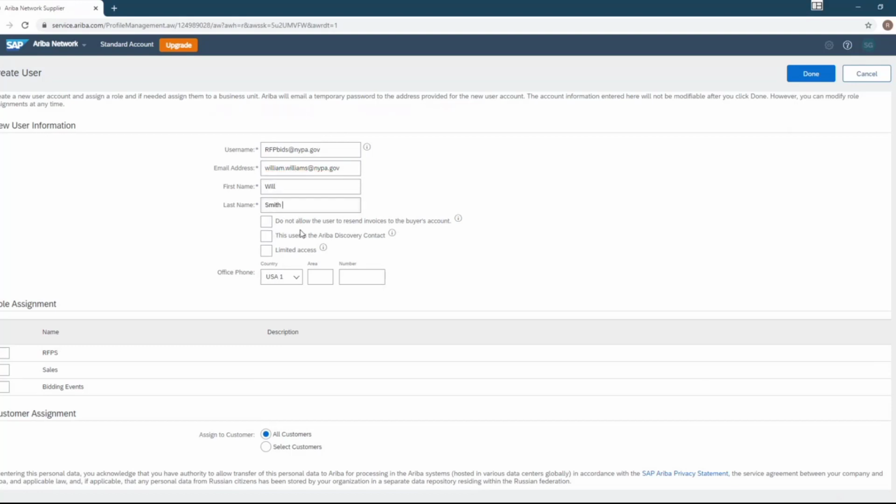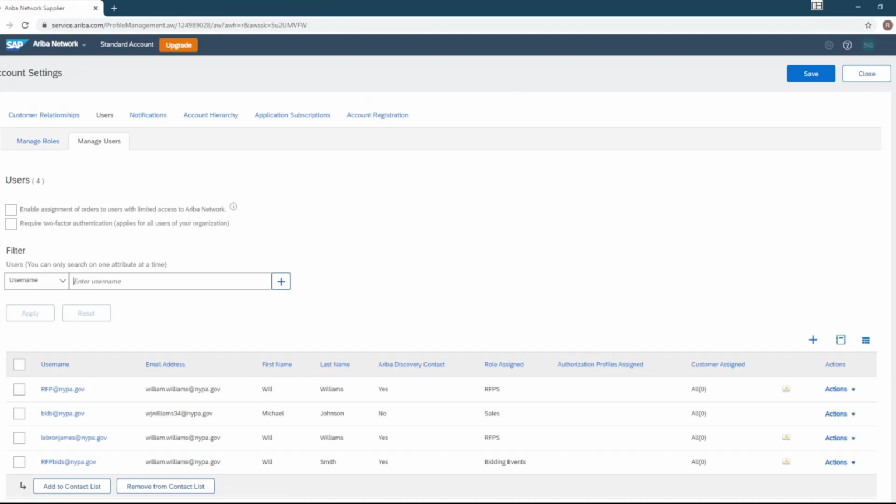You'll see here, you have the option to assign another role in an instance. Do not allow the user to resend invoices to buyer account. This user is for an Ariba Discovery contact or limited access. So we're going to select Ariba Discovery contact because we want this particular individual to receive leads. And then we're going to go ahead and assign them to the role that we just created, bidding events. And we're going to select done.